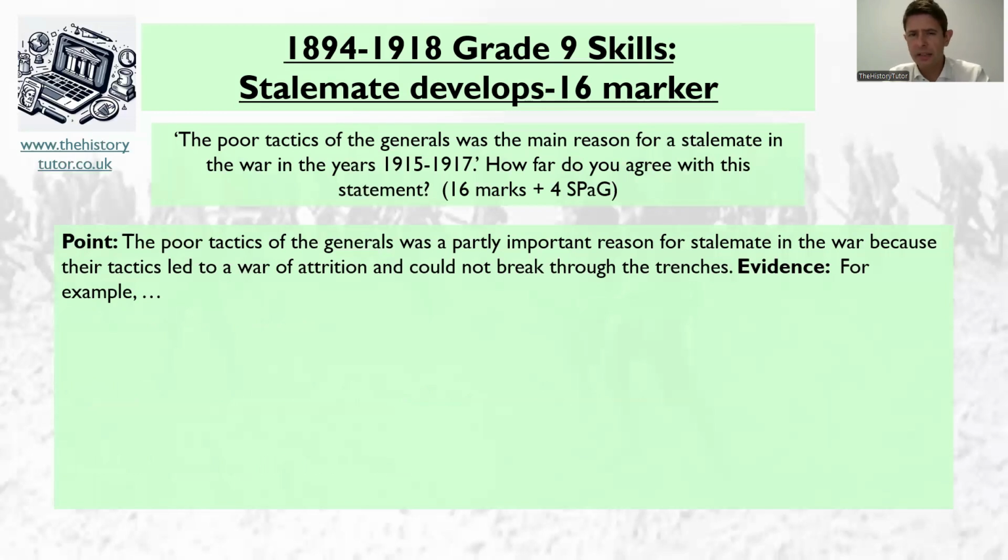So I've only gone partly. I don't think it's so important as other factors. Okay, but obviously their tactics meant there was a war of attrition. Okay, just people dying and death and despair. So what backs this up, that there was a war of attrition and no breakthrough? So have a think to your notes. Can you back it up with an example? So pause and give an example to back this up.